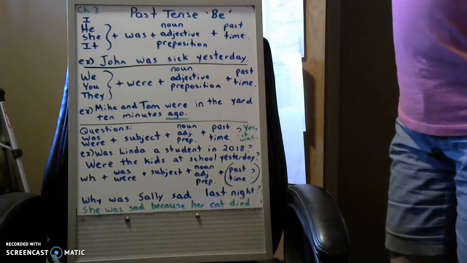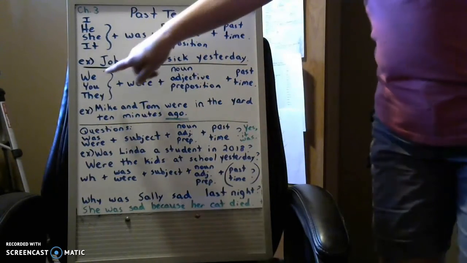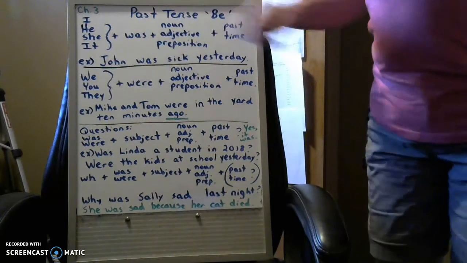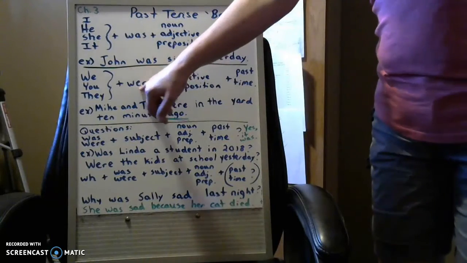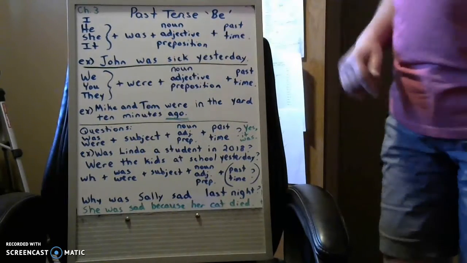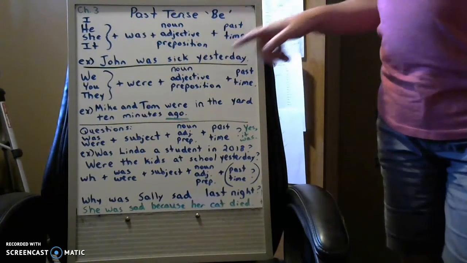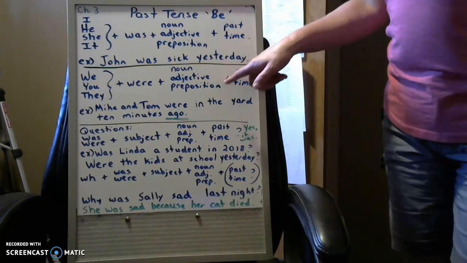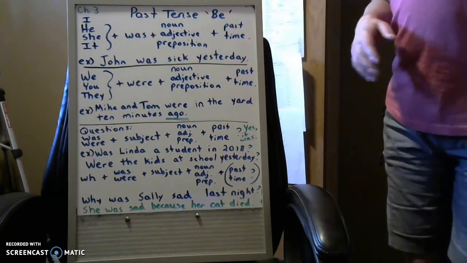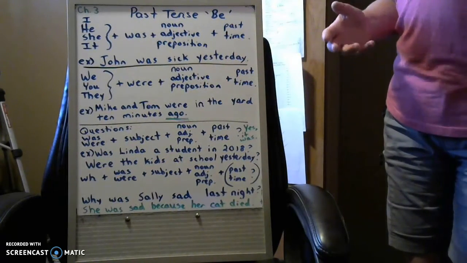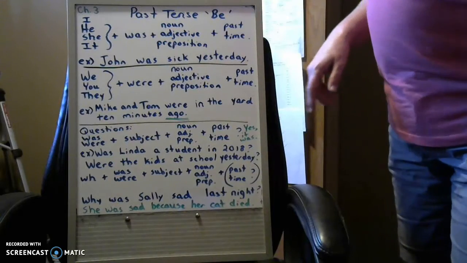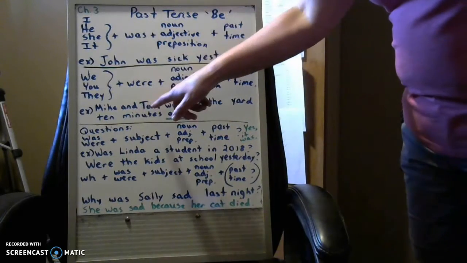Now, if you're going to use the subject either we, you, or they, then your be verb is were. Same as before: a noun, an adjective, or a preposition, and tell what the past time was. So here we could have Mike and Tom.